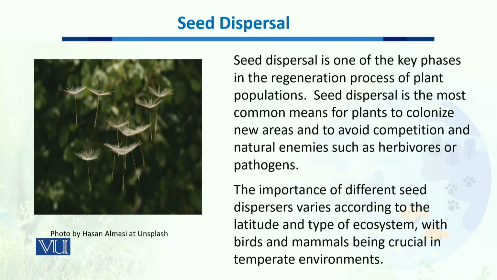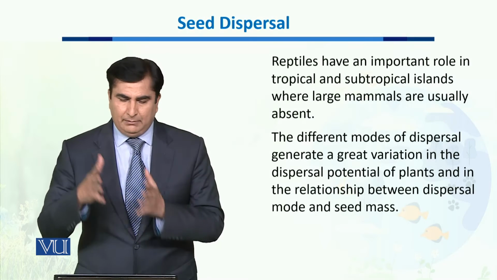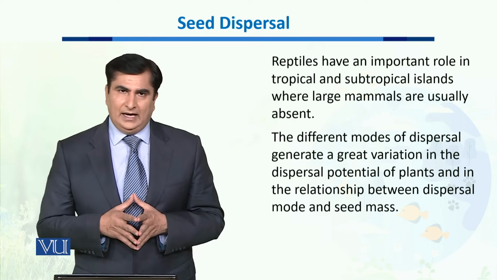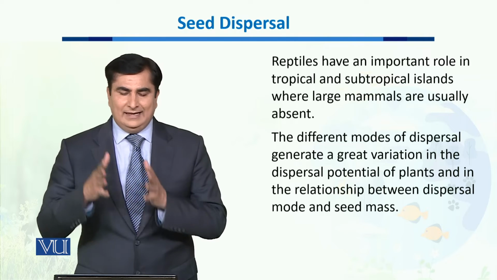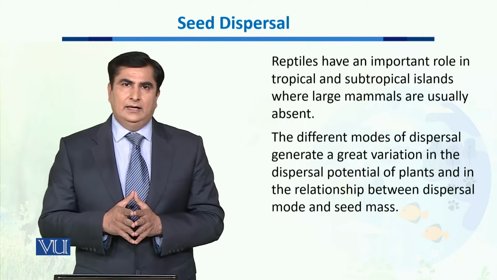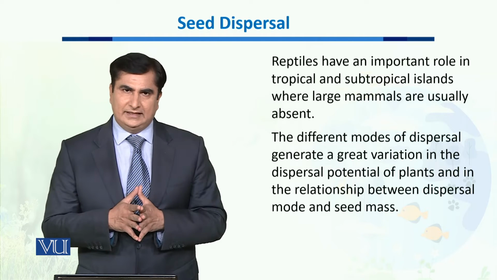destroy them. Now, the importance of different seed dispersers varies according to the latitude and the type of ecosystem. Each ecosystem has different means for the dispersal of these seeds. For example, in temperate environments, birds and mammals are very important sources of seed dispersal. When we talk about some tropical or subtropical islands where large mammals are extinct or not present, reptiles are very important in helping the dispersal of these seeds.